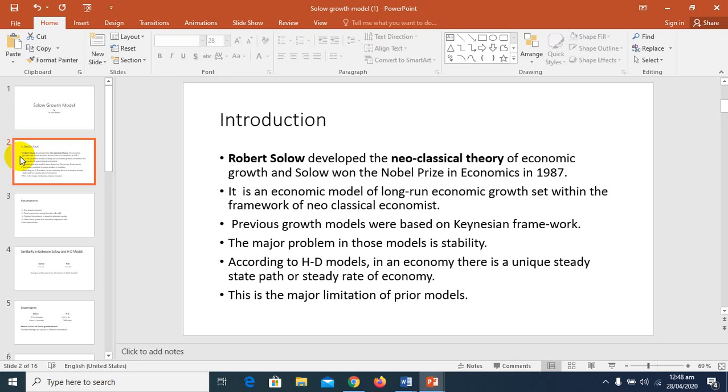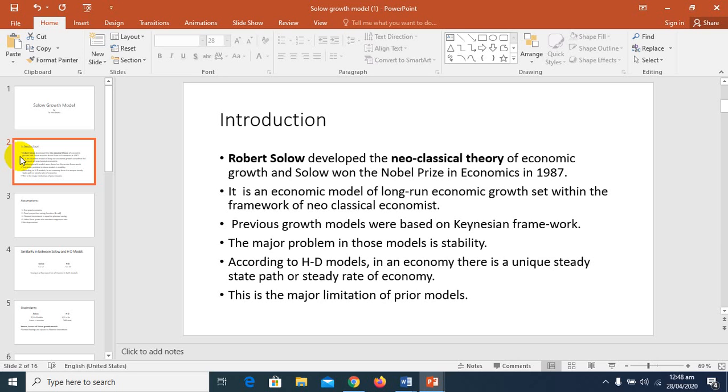Before starting with Robert Solow, so that we have a major understanding regarding Solow's model, I will give you brief information regarding the previous models that we have discussed, especially the Harrod and Domar model, so you can understand how the Solow growth model is different from the earlier growth models. Previously we discussed growth models that are based on the Keynesian framework. This is the first difference. The major problem in those models is stability.